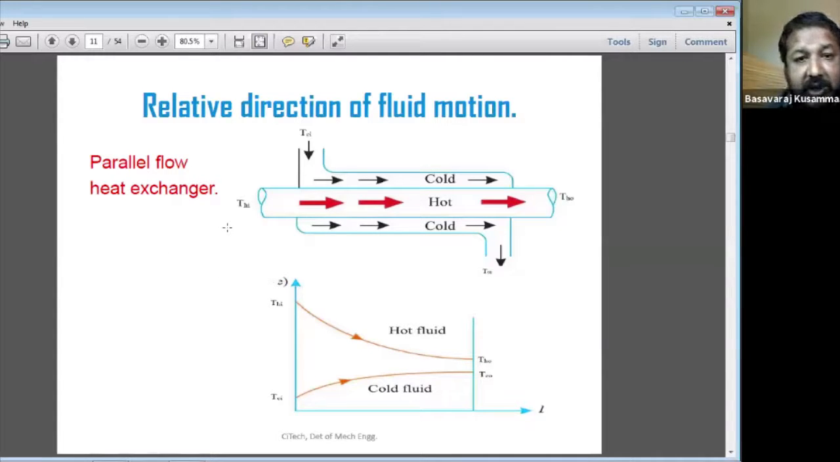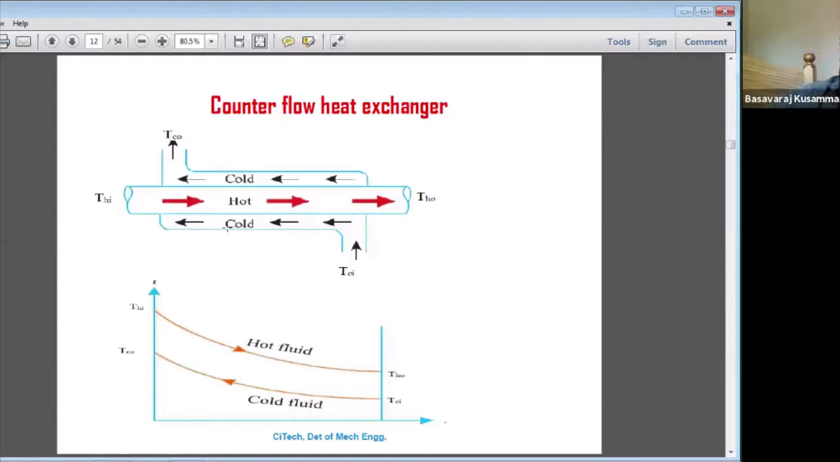Next is the counter flow heat exchanger, just opposite to the parallel flow heat exchanger. What is the meaning of the counter flow heat exchanger? The hot fluid is flowing in one direction and the cold fluid is flowing in the opposite direction. This is called a counter flow heat exchanger. The heat exchanger in which the directions of both fluids, hot fluid and cold fluid, are opposite is called a counter flow heat exchanger.